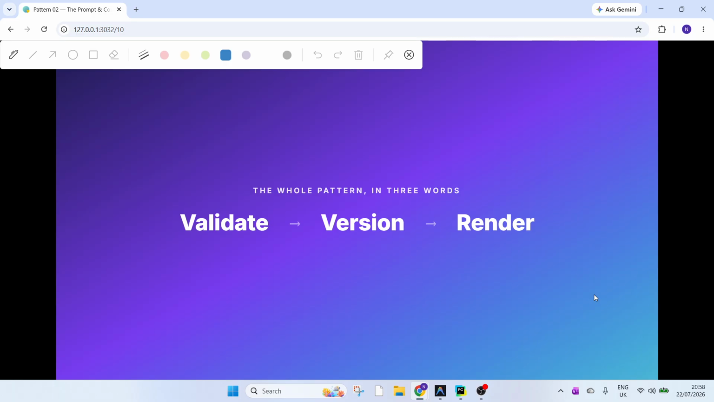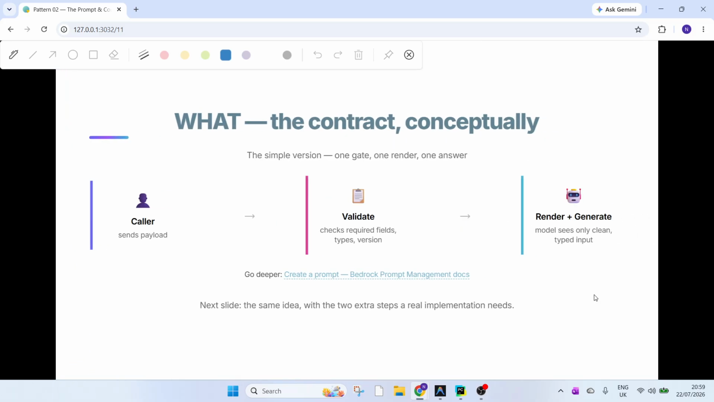So that's the whole pattern in three words. Validate: check the caller's fields at the team boundary before anything renders or calls the model. Version: when the contract needs to change, you create a new immutable version. In our case, the dispute team is sending us just two fields, status and payment type, whereas earlier we had a policy and the payment method as well. Never edit the old one in place. Render: the template only ever sees input that has already passed the gate.